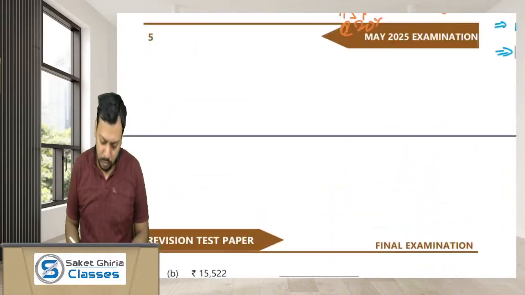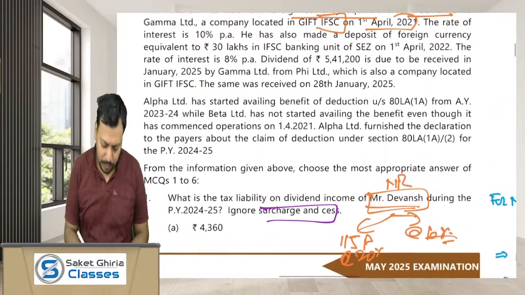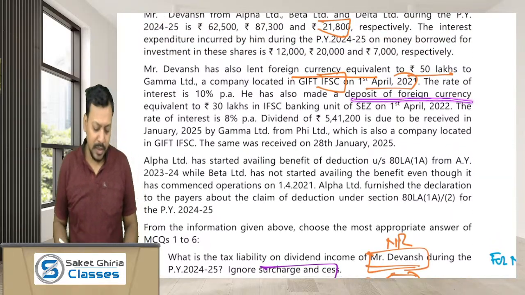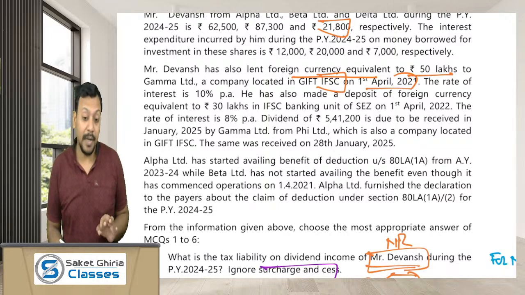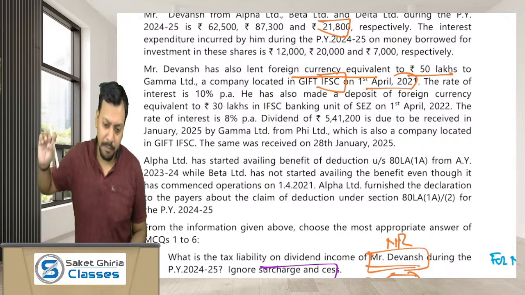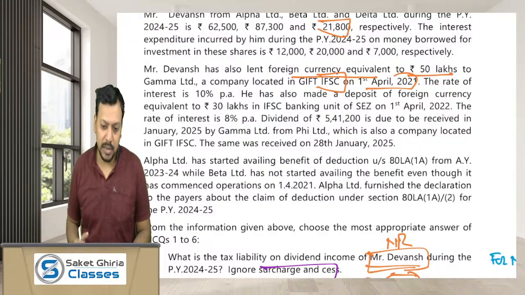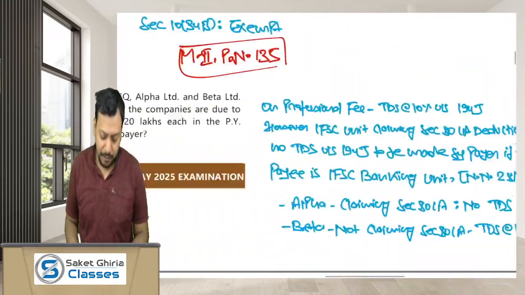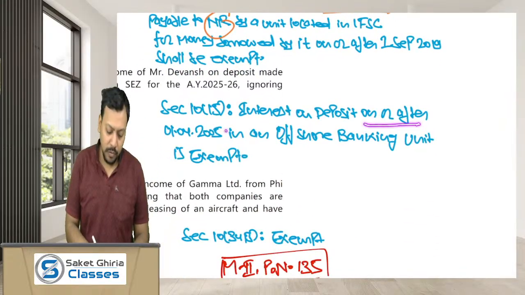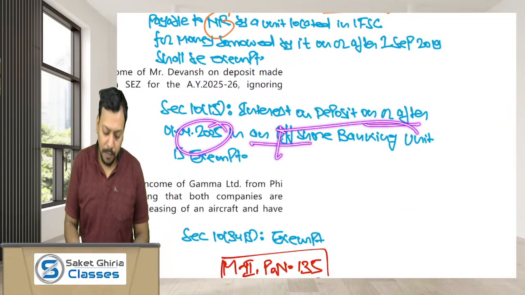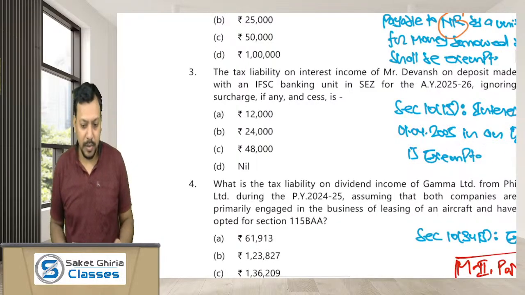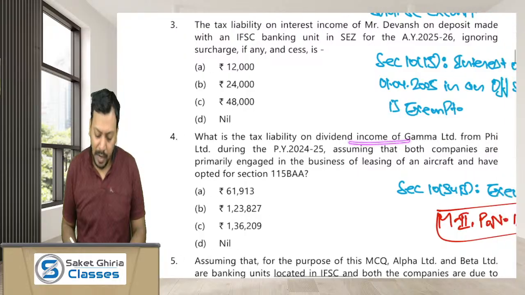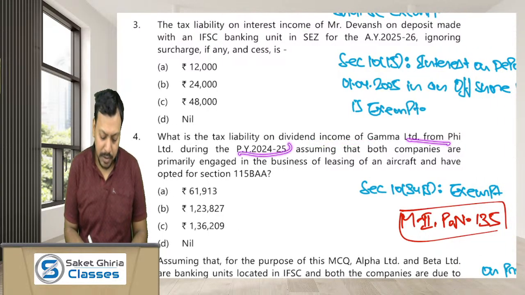Okay. So if you move forward in the case scenario, he has also made a deposit of foreign currency equivalent to 30 lakh in an IFSC banking unit. Dear friends, if you have made the deposit in an IFSC banking unit and you are earning interest from that, then as per section 10(15), interest on deposit on or after 1/4/2025 in an offshore banking unit is exempt. So again, the tax liability would be nil. Okay. What's the tax liability on dividend income of Gamma from fee during the previous year 24-25?